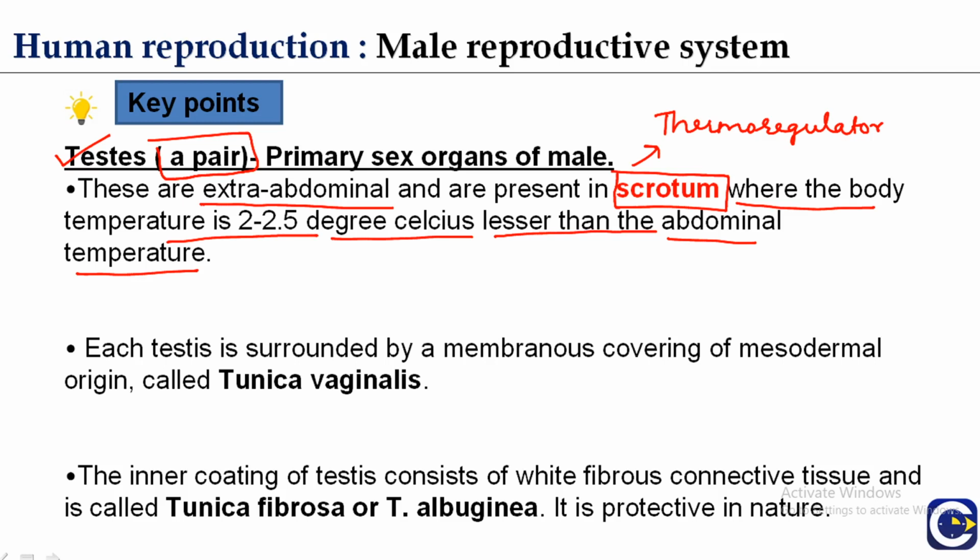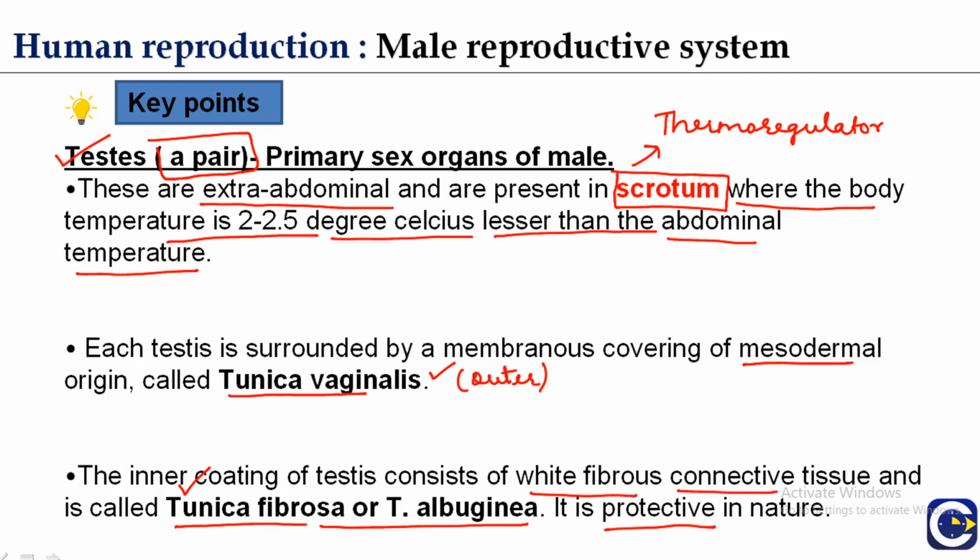Each of the testes is surrounded by a membranous covering of mesodermal origin. The outermost covering of the testes is the tunica vaginalis, while there is another inner covering known as the tunica fibrosa or tunica albuginea. It consists of white fibrous connective tissue, and the nature of this covering is protective.